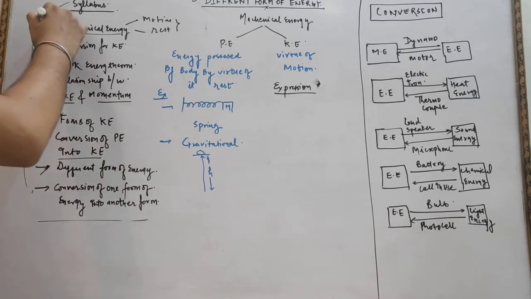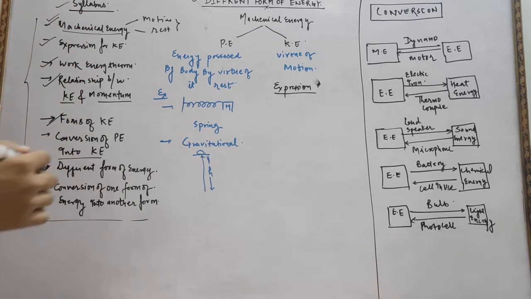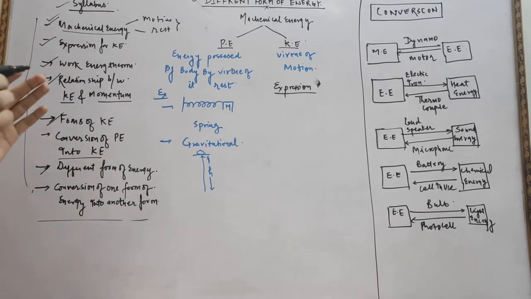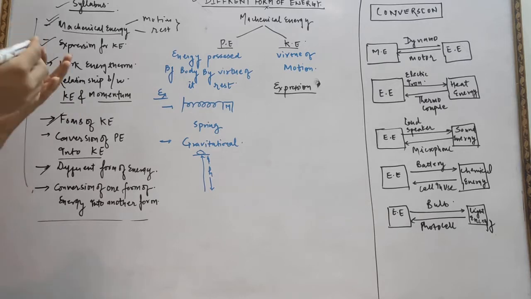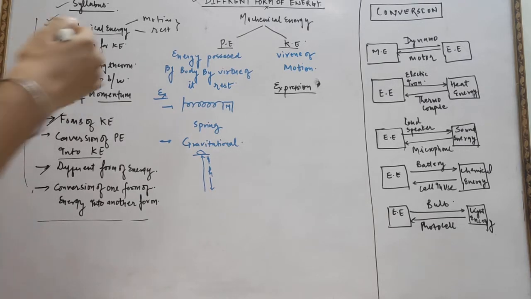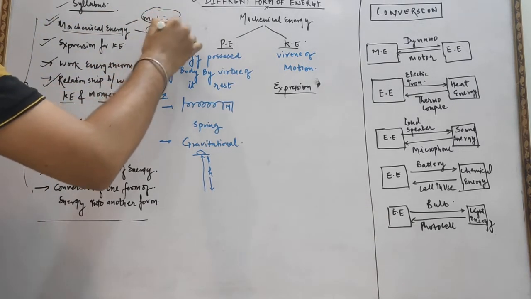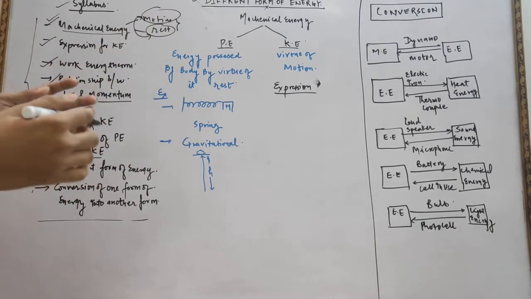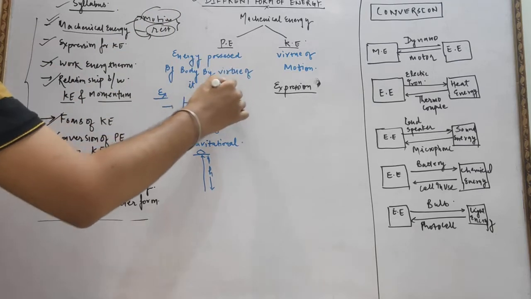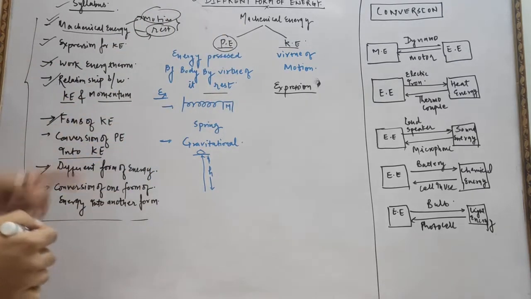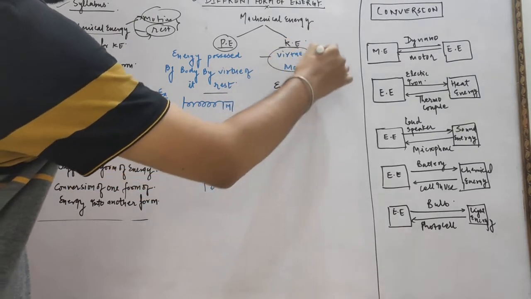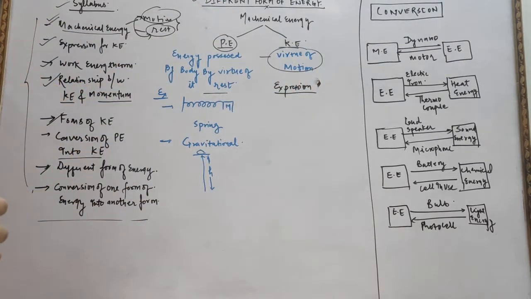So we know very well the different types of mechanical energies are potential energy and kinetic energy. What do you mean by mechanical energy? Mechanical energy is the energy associated with some mechanical means, due to rest or motion. Suppose a body is at rest, so energy possessed by a body by virtue of its rest is known as potential energy, and the energy possessed by the body by virtue of its motion is known as kinetic energy.